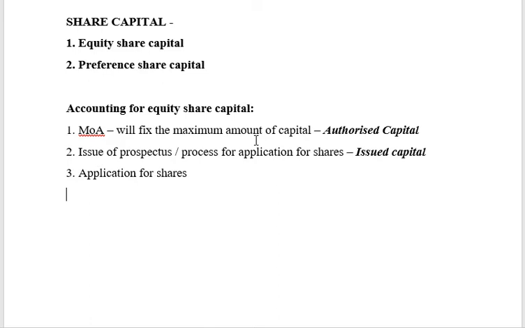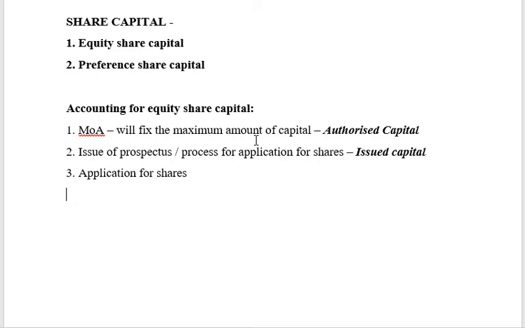Next, after shares are applied for, the company will see how many applications it has received. This application is called an offer. But when will the actual contract get completed? The contract is completed only on acceptance, which the company has to do.